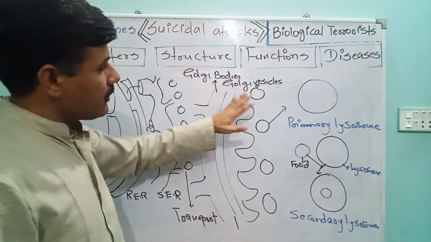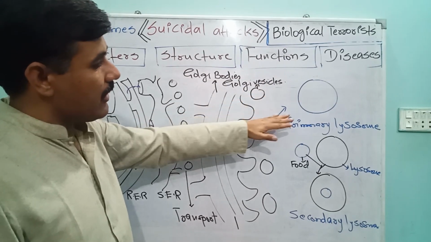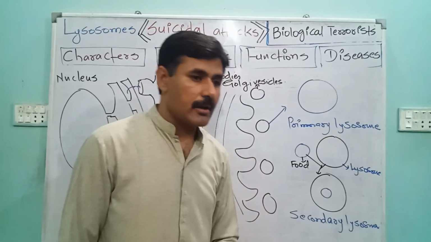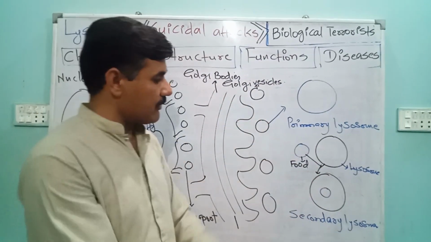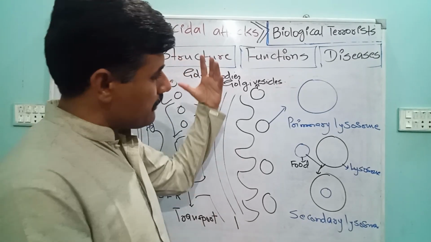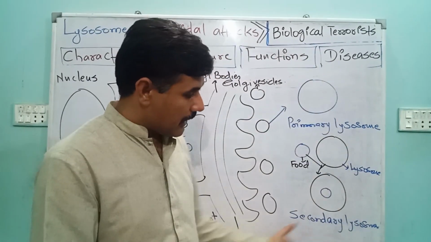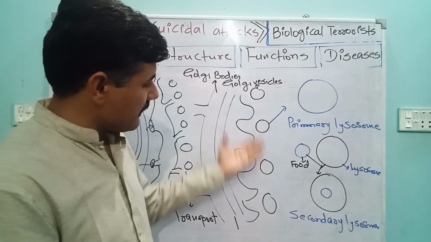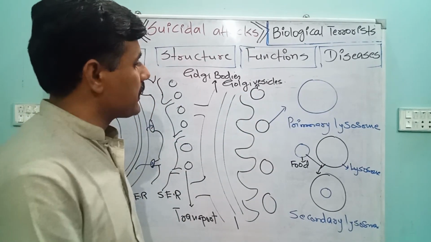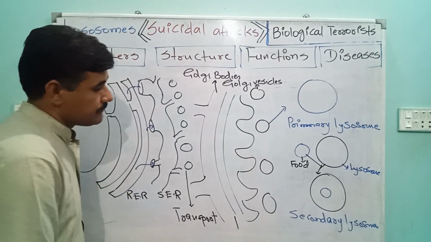And these Golgi vesicles actually are lysosomes, because these vesicles contain hydrolytic enzymes and they help in intracellular digestion. Therefore, these vesicles later mature to become lysosomes.